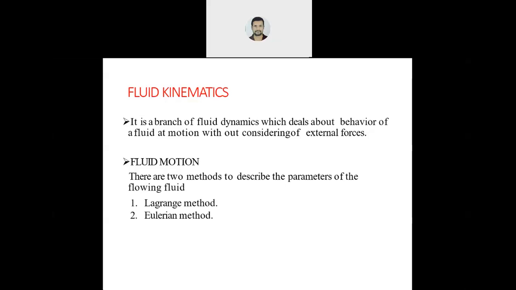In the first case, you will not take a section. You will consider a particle throughout the path from starting to ending. But in Eulerian, you will take only one point or one section and consider all the particles passing through that particular section. Okay?